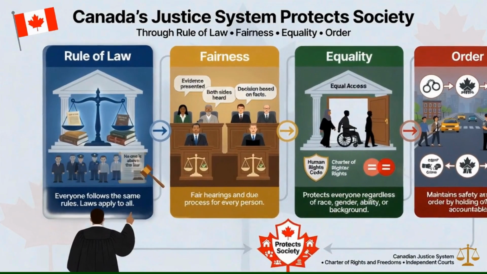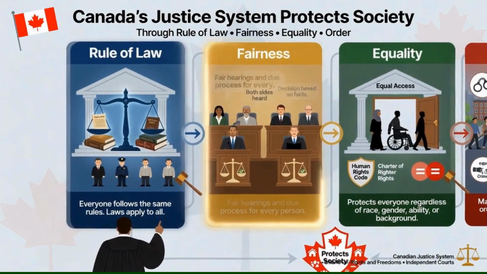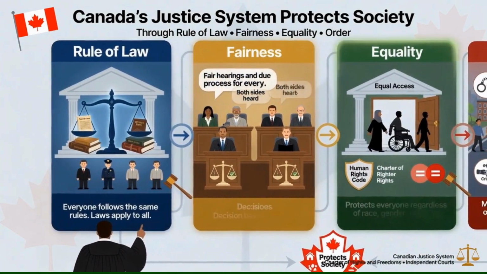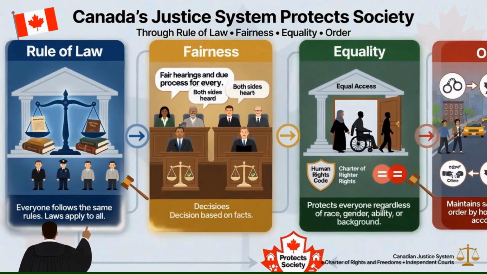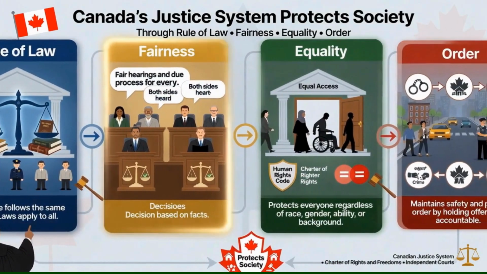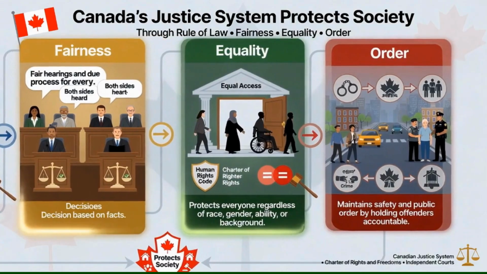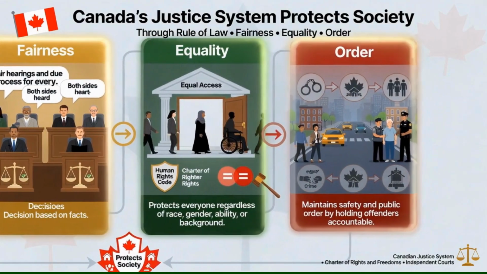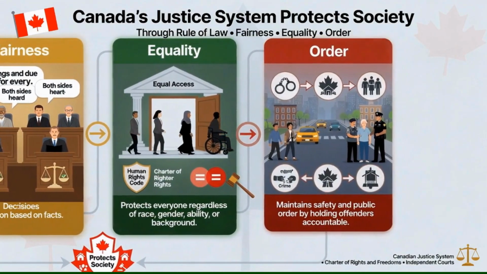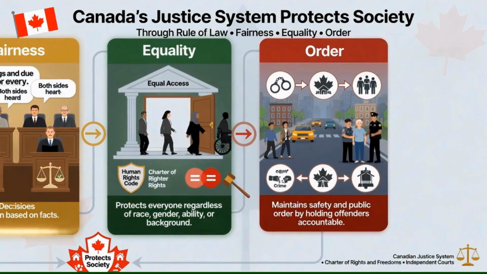Let's summarize what we learned today. Justice in Canada depends on law, fairness, equality, and public order. Courts, judges, and police all help make the system function, and citizens are expected to respect the law. If you remember one sentence, remember this: Canada's justice system protects society through rule of law, fairness, equality, and order.